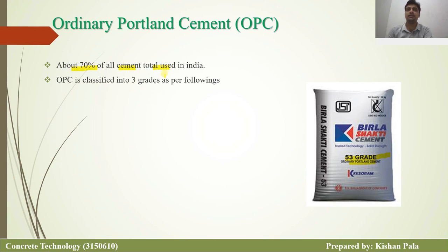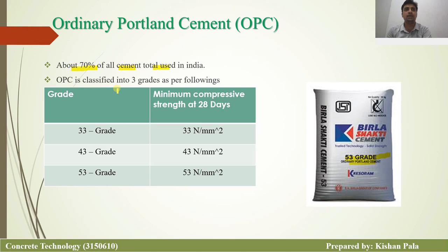Ordinary Portland cement is classified into three grades as follows. You can see in the table the 33 grade, 43 grade, 53 grade. What is the 33 grade? 33 grade means 33 Newton per mm square at the end of 28 days. It means you will get the minimum compressive strength of 33 Newton per mm square at the end of 28 days.